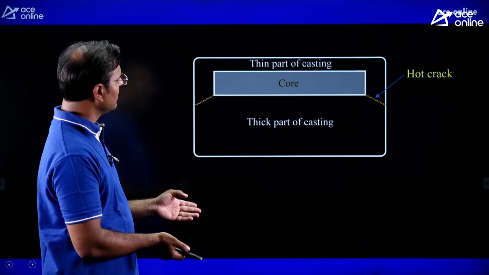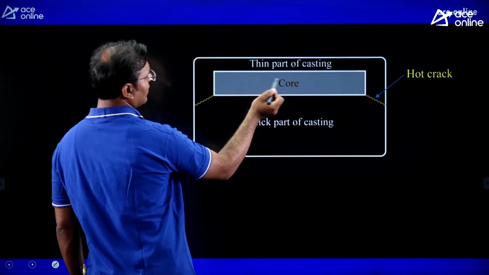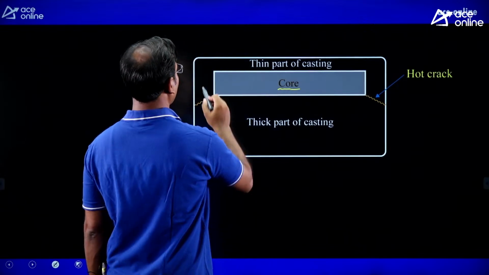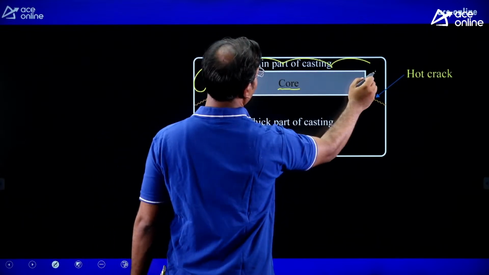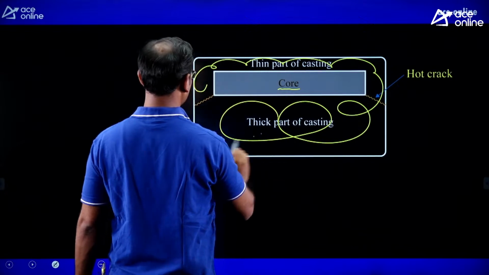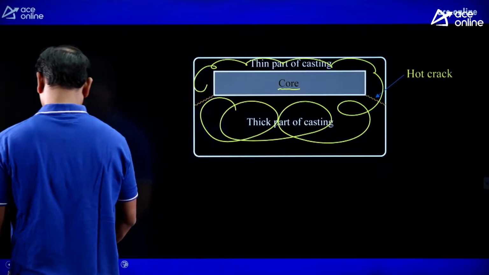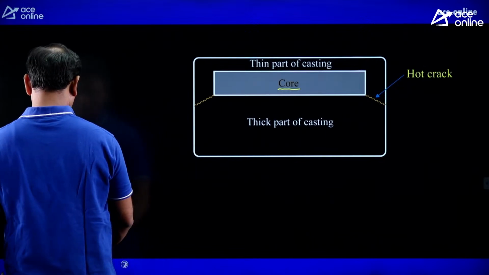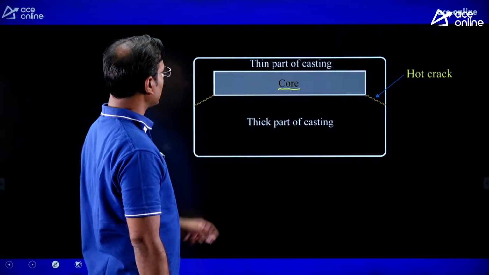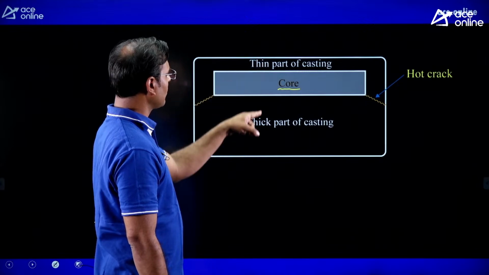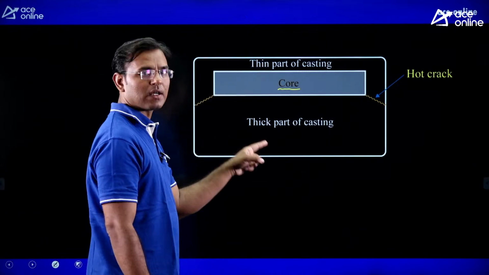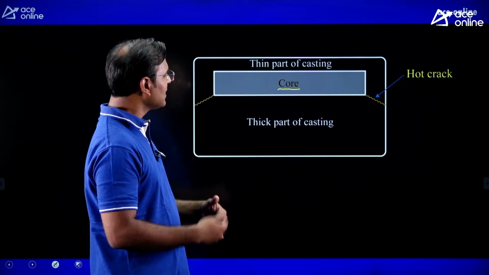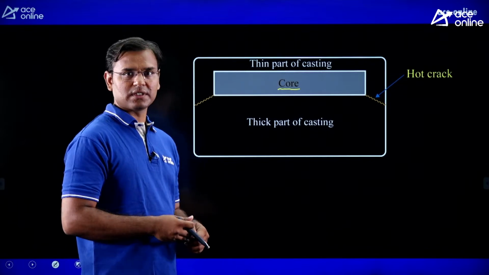Just see here, this is one of the cores, and everywhere we are pouring the molten metal. Here you can see the thin part of the casting, and here you can see the thick part of the casting. The thin part of the casting means which part will convert into solid first?